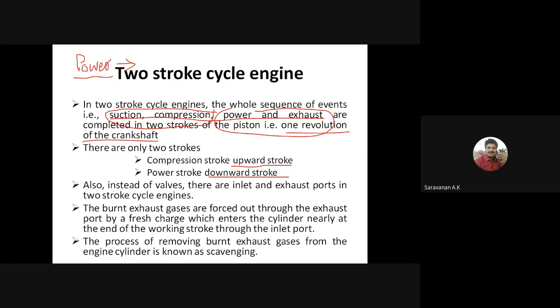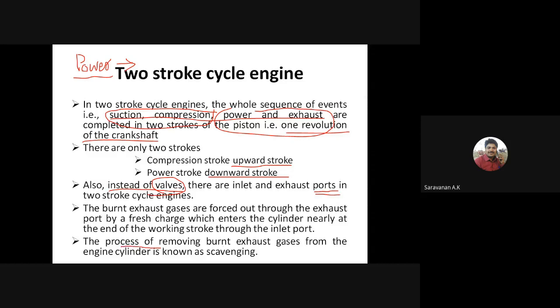And one more major difference is the valves, right? In the 4-stroke engine, we are using valves, but in the 2-stroke engine, instead of valves, we are using the ports. We are using the inlet port and exhaust port, right?